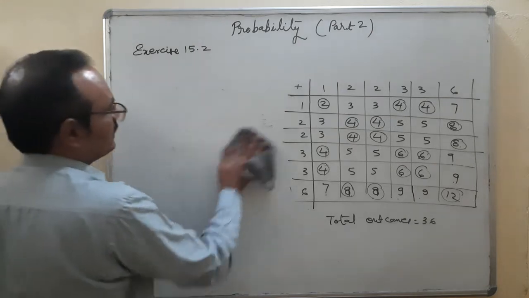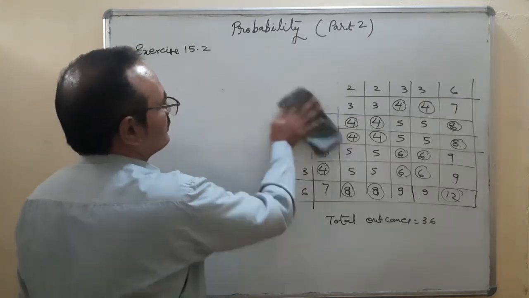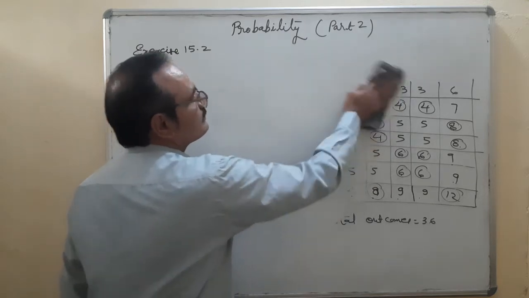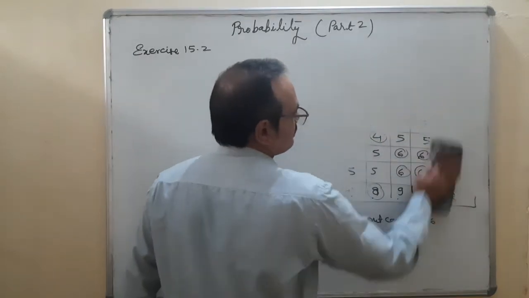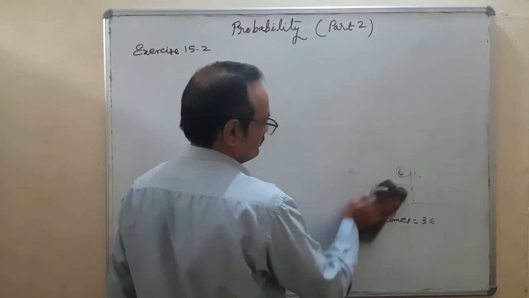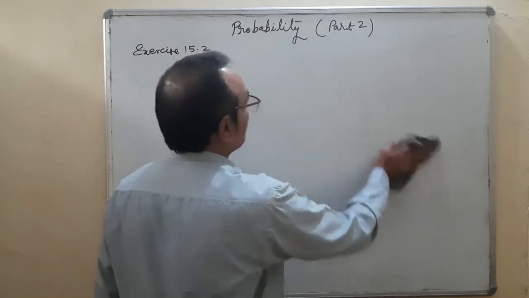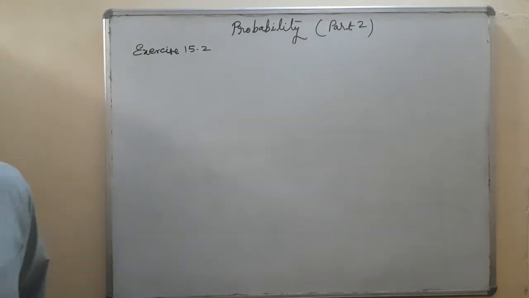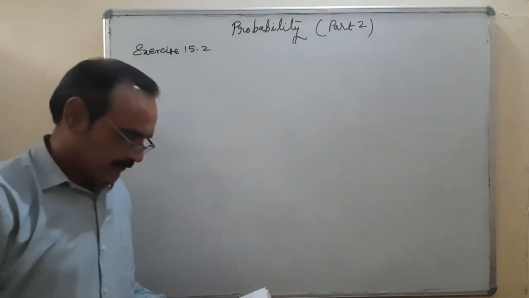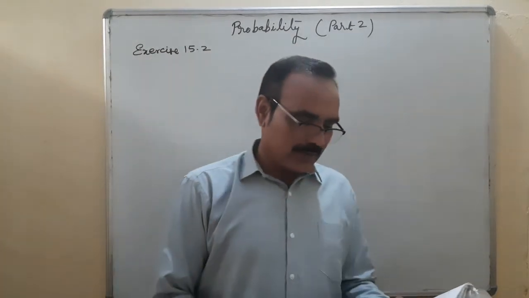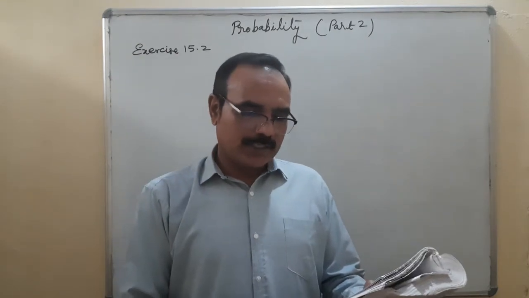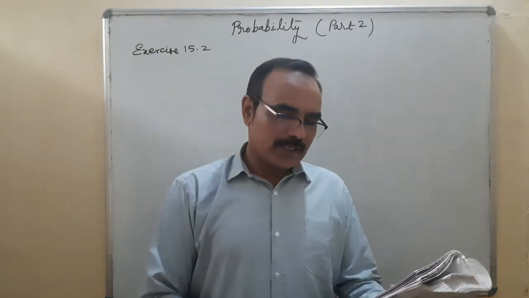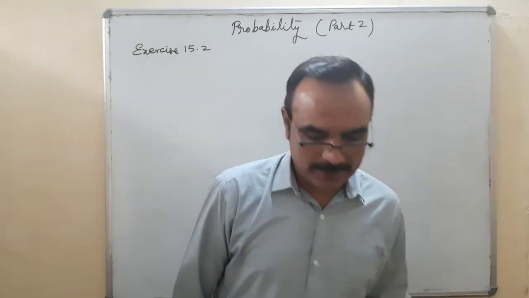After this, question number 3. A bag contains 5 red balls and some blue balls. If the probability of drawing a blue ball is double that of a red ball, determine the number of blue balls in the bag. Okay.